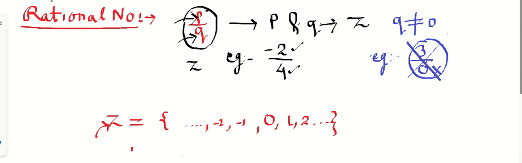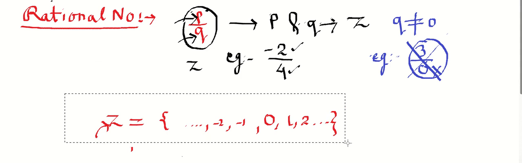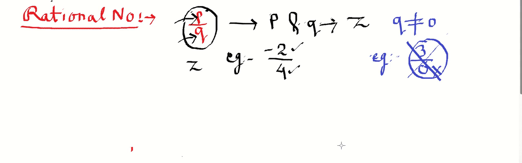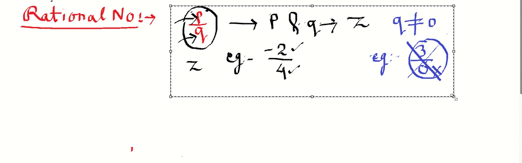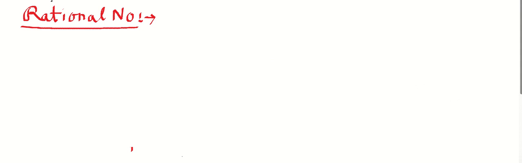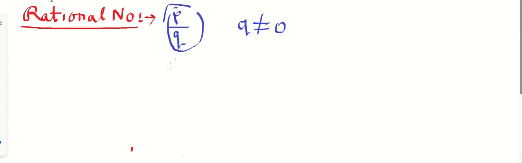So what have we learned from it? Let's recall the definition. What is the definition of a rational number? When a value is represented in the form of p by q, where p and q both are integers, and q will never be equal to 0, this will be considered as a rational number. Let's take an example of a rational number.